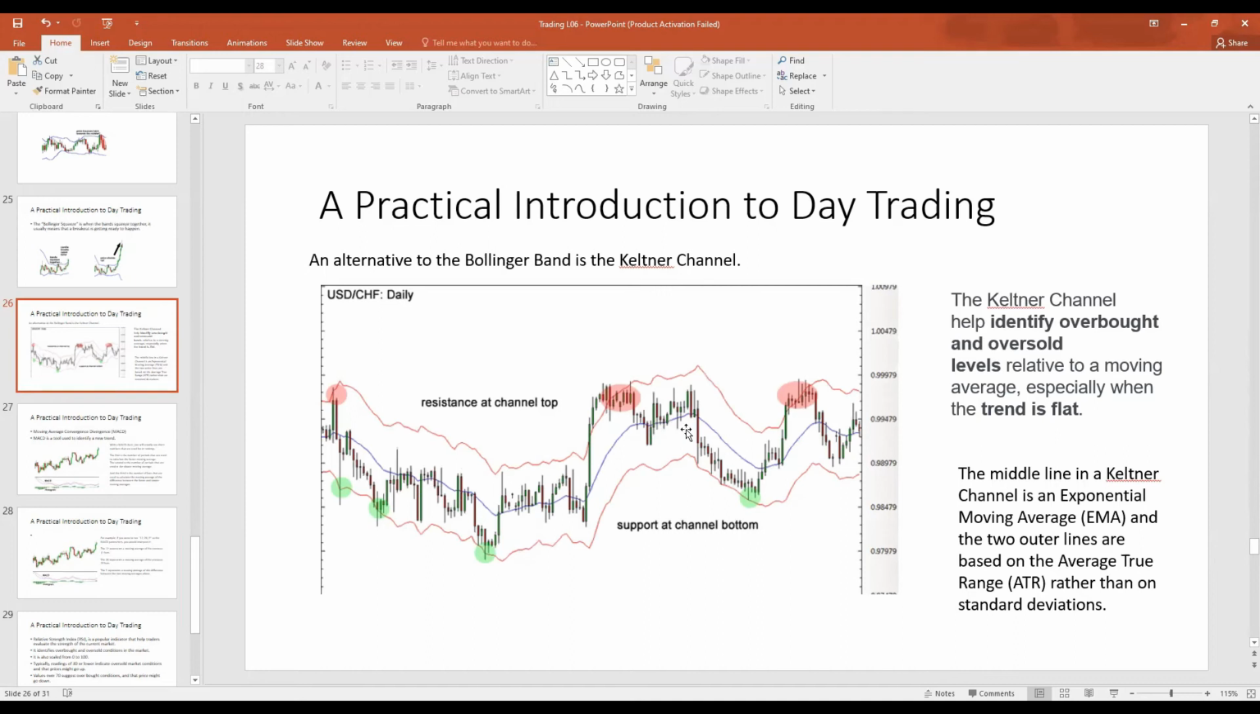So previously in a Bollinger Band, the middle line was a 20-point simple moving average. In a Keltner channel, the middle line is an exponential moving average, so it will be a 20-point exponential moving average. We know the exponential moving average places higher emphasis, or higher weights, upon more recent observations than older observations. The two outer lines of the Keltner channel are based on the average true range rather than the